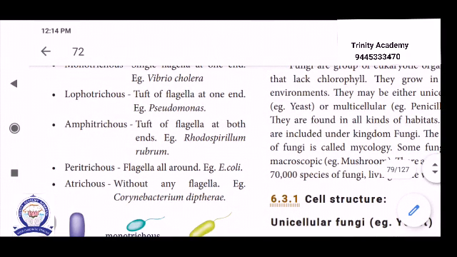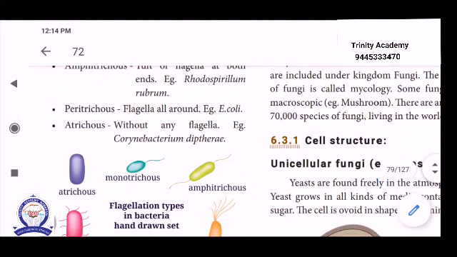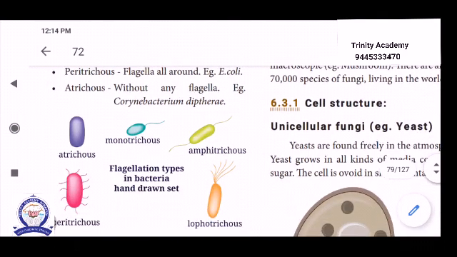Then third one, amphitrichous, a tuft of flagella at both ends, that is called amphitrichous. Example, Rhodospirillum rubrum. Then peritrichous, flagella seen all around. Example, E. coli, Escherichia coli. Last one, atrichous. A means absent, that is absence of flagella, without any flagella. Example, Corynebacterium diphtheriae.